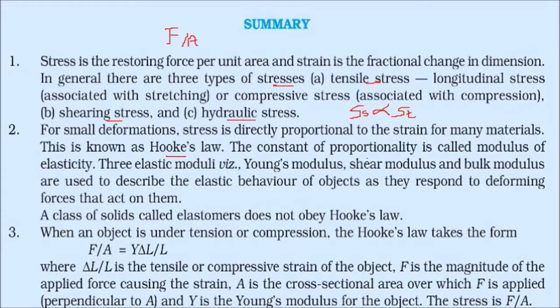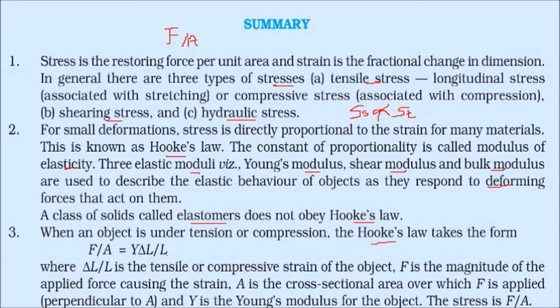The constant of proportionality is called the modulus of elasticity. So three elastic moduli we have: Young modulus, shear modulus, and bulk modulus. They describe the elastic behavior of objects as they respond to the deformation forces acting on them. And the solids which belong to a class called elastomers do not obey Hooke's law. When an object is under some tension or compression, Hooke's law can take a form like this.